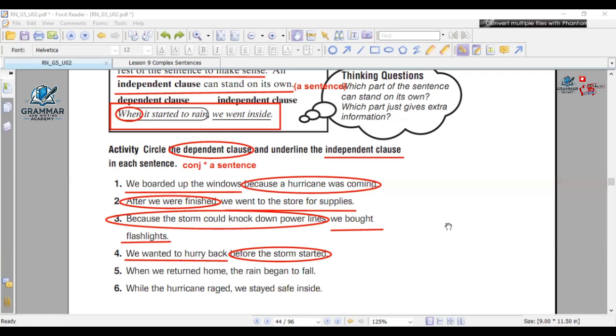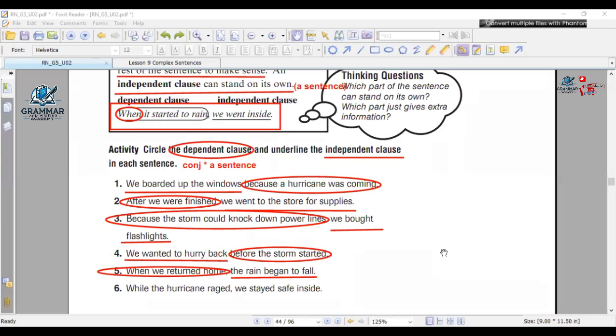Perfect, because it is dependent, and we underline the rain began to fall. Here the first part has when, and when is the subordinating conjunction, right? Yes. So this is the way you're going to answer every time, my dear boys. Thank you so much, Hamza. Perfect answer, by the way.